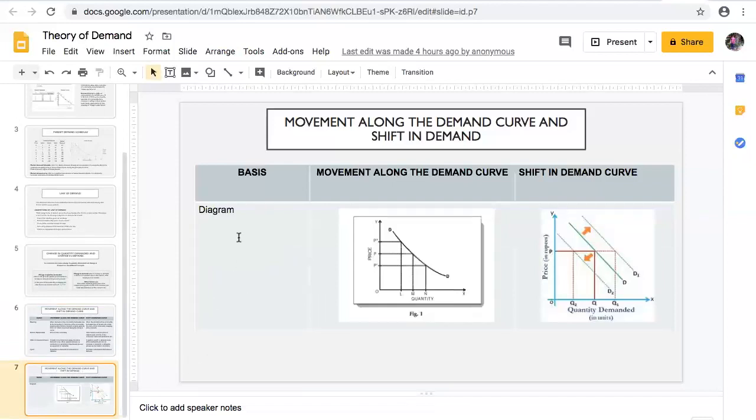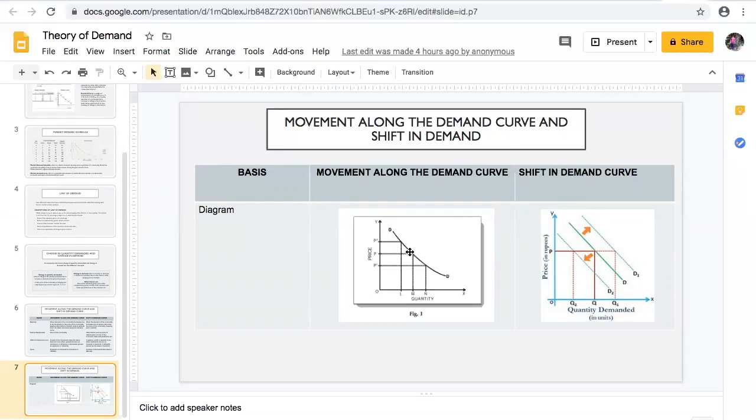Now we can show this according to the diagram. Diagram is this. This is the movement along the demand curve. Here you can see students, at the price OP, which is plotted on the y-axis, demand is OM, which is plotted on the x-axis. And price now increases from OP to OP1. Price has increased. Now the demand decreased from OM to ON.